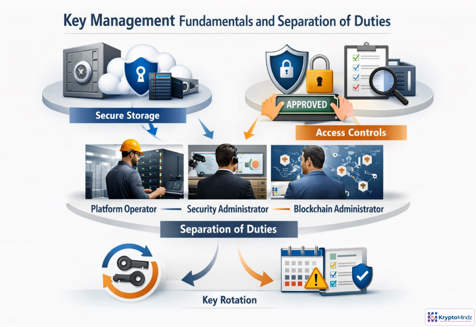Private keys are the authority behind Fabric identities, signed transactions, and administrative changes. Treat them like production crown jewels. Store them in HSMs, Cloud KMS, or tightly controlled secret stores. Then limit who can use them. Security teams issue certificates, platform teams operate infrastructure, and blockchain admins manage network actions. No single role should control everything. Add approvals, audit logging, and planned rotation, so compromise risk stays contained.